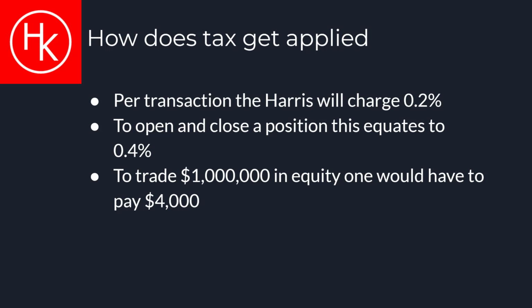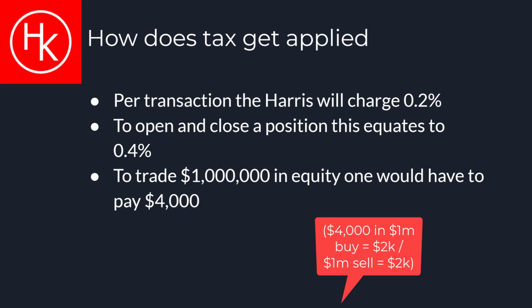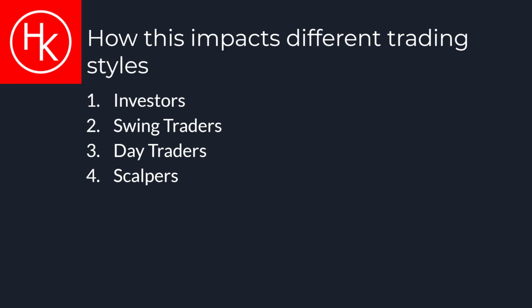So, how does this tax get applied, you ask? Per transaction, Harris will charge 0.2%. To open and close a position, this will equate to 0.4%. To trade $1 million in equity, one would have to pay over $4,000.